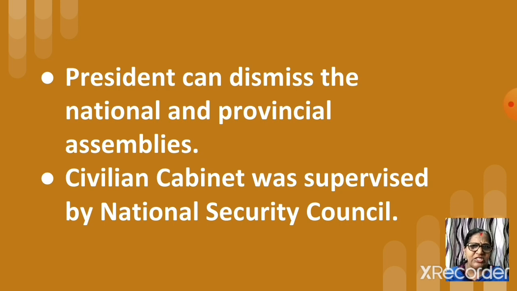They couldn't take all the final decisions. Very little power was given to the elected members of the national and provincial assemblies. But the final power, as I told you, rested with the military officers and Pervez Musharraf.